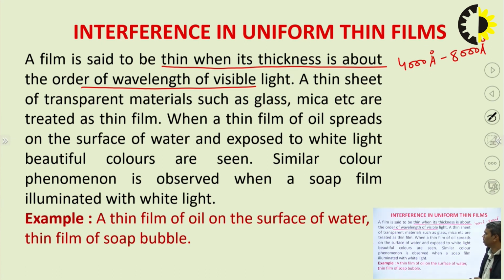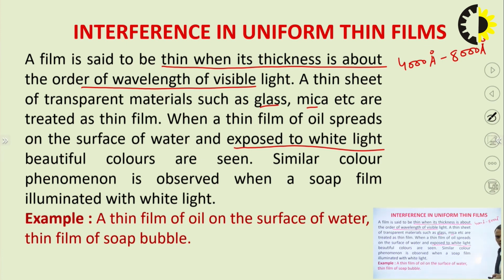A thin sheet of transparent material such as glass, mica, etc. is treated as a thin film. When a thin film of oil spreads on the surface of water and is exposed to white light, beautiful colors are seen. When we wash our clothes, sometimes we observe colorful bubbles.